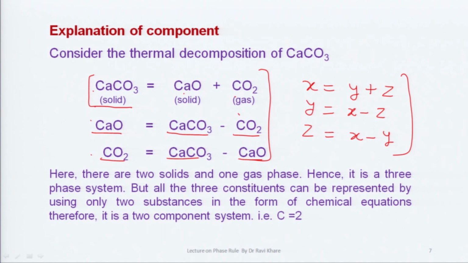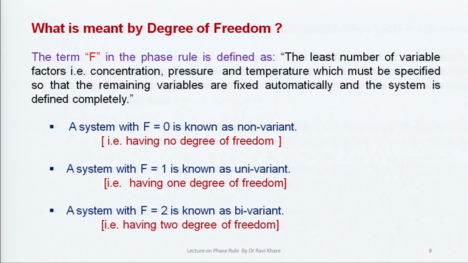Here there are two solids, that is calcium carbonate and calcium oxide, and one gas phase, that is carbon dioxide. Hence, it is a three phase system, but all the three constituents can be represented by using only two substances in the form of a chemical equation. Therefore, it is a two component system, which means C is equal to 2.